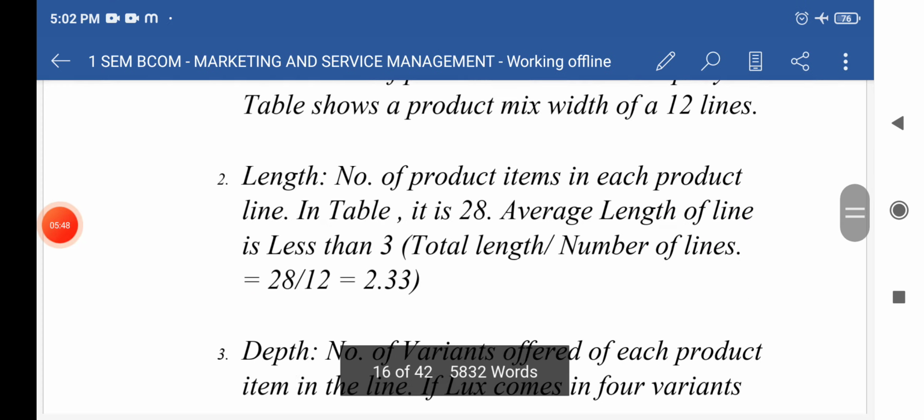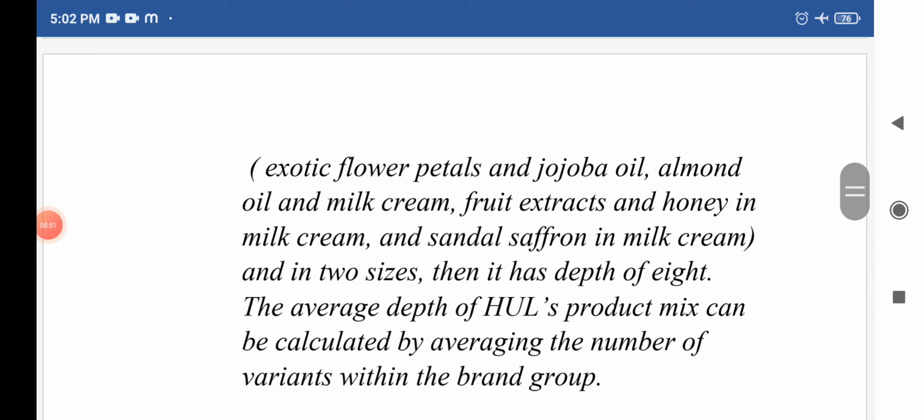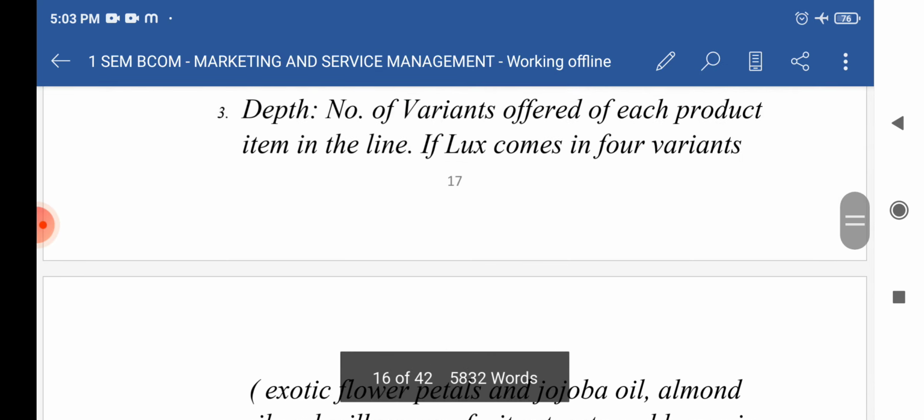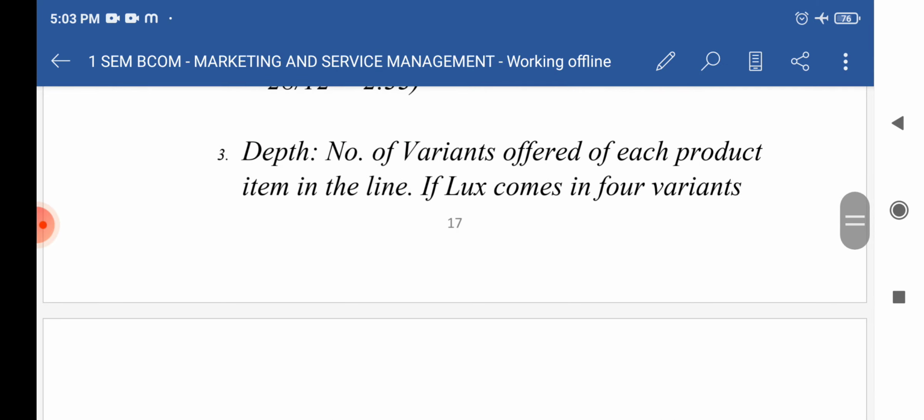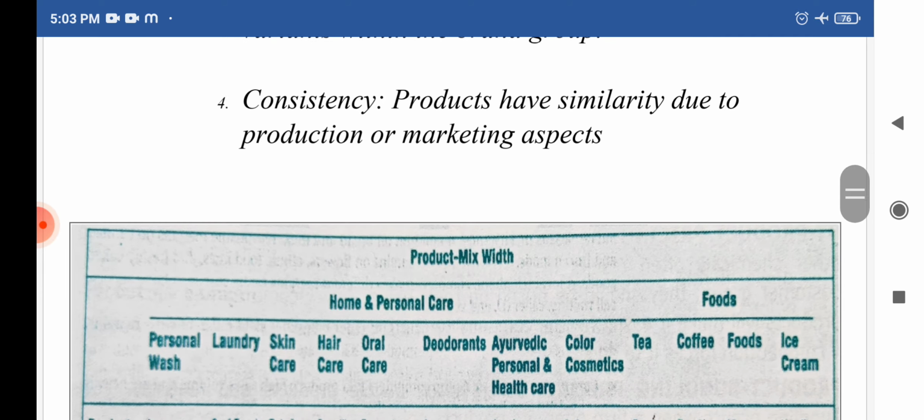So Lux comes in 4 variants: exotic flower petals and jojoba oil, almond oil and milk cream, fruit extracts and honey in the milk cream, and sandal saffron in milk cream. So these are the variants of Lux. In a similar way, there are variants in each and every product of HUL, and that is called the depth of the product mix. Okay, and the last characteristic of the product mix is consistency.